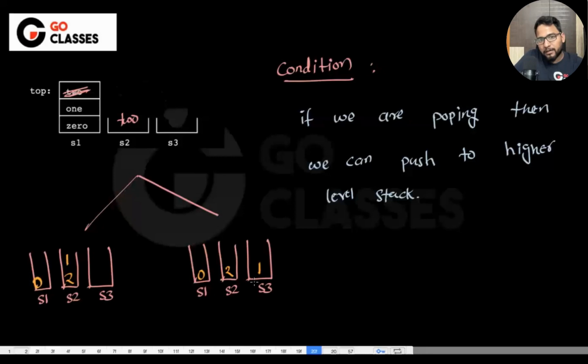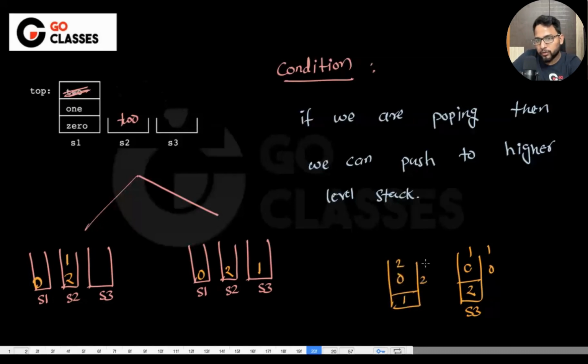Now, 1 is here. Then also this 0, 2, any combination is possible, right? If 1 is here, then 0, 2, you can write anything. See, earlier 2 was here, then 0, 1, anything was possible. If 1 is here, then you can write 0 or 2. So both combinations are possible with 1 also. So basically, you can say in S3, if 2 is here, then these two combinations, either 0, 1 or 1, 0, both are possible. If 1 is here, then also 0, 2 or 2, 0, both are possible, right? In S3. So let's just check the last case.